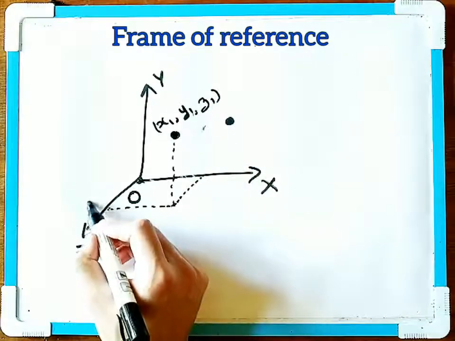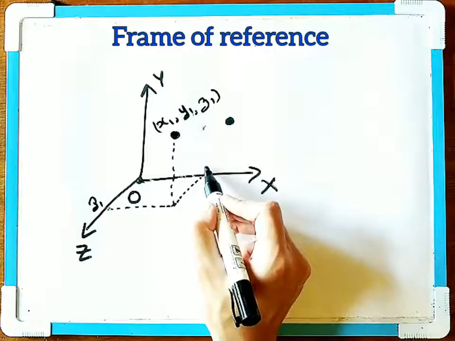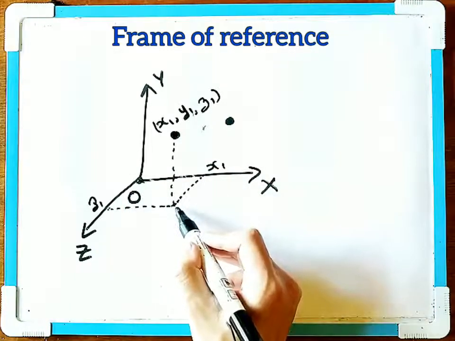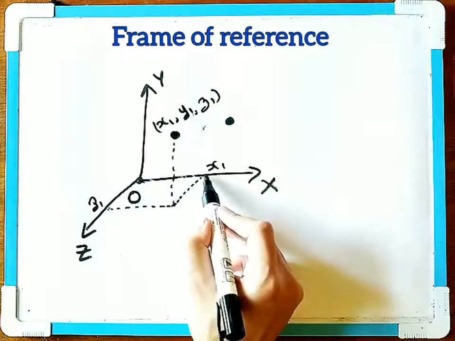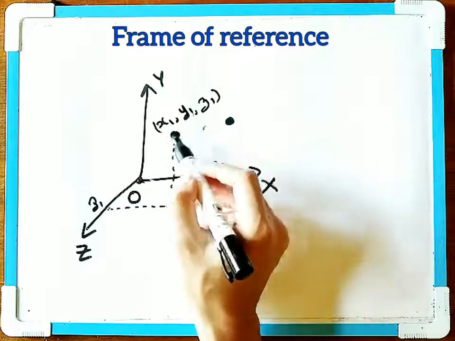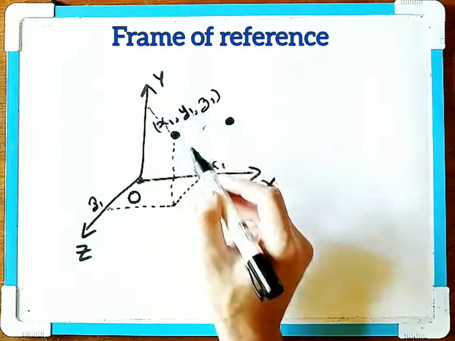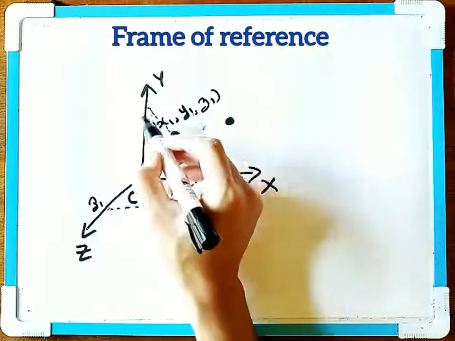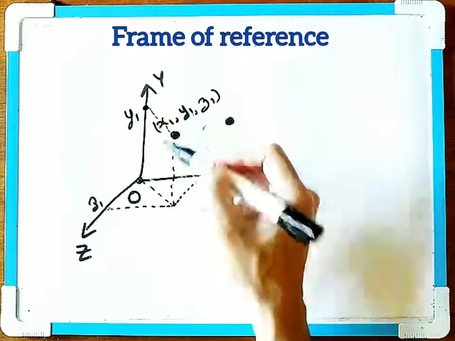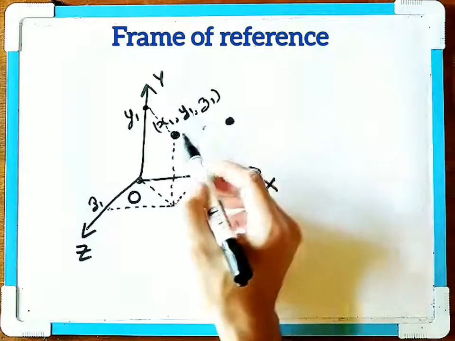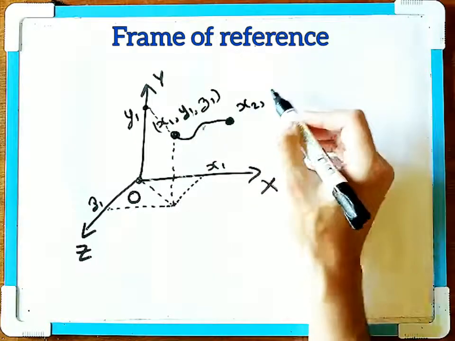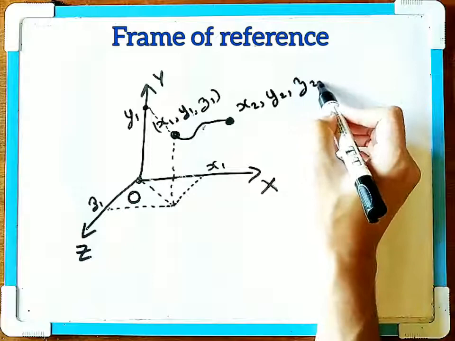So this is z1. This will be x1. From here to here, here to here, this is z1, and from this point to this point is x1. And from this point to this point is y1. So from here to here, here to here, this is y1. Similarly for this object, it will move from here to here. Then this position is described by x2, y2, and z2.